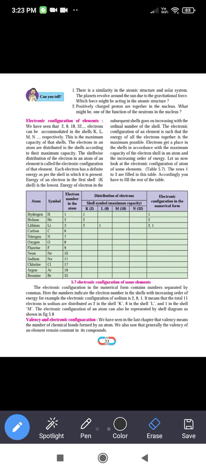The electronic configuration of an element is such that the energy of all the electrons together is minimum possible. The electrons get a place in the shells in accordance with the maximum capacity of the electron shells in an atom and increasing order of energy. Now let's complete the table. The symbols and the atomic numbers are given. You have to distribute the number of electrons in the K, L, M and N shells.